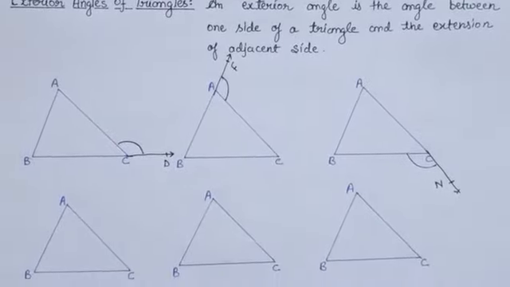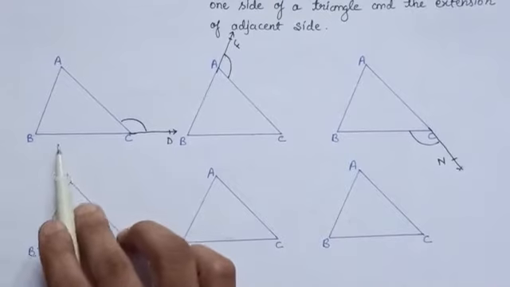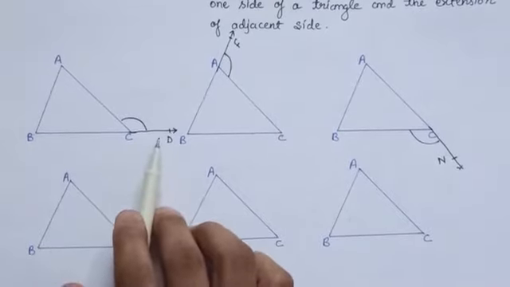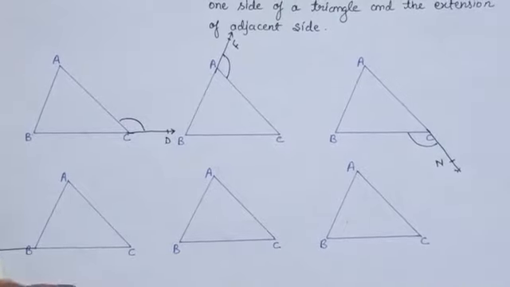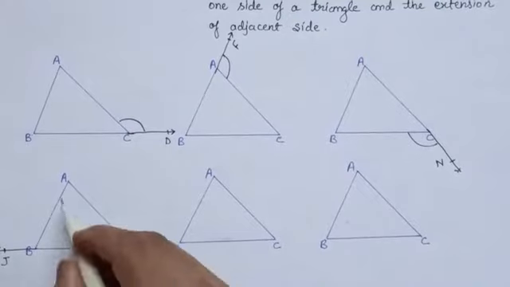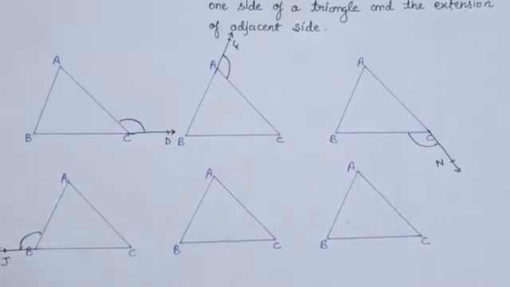Now there are some more ways to obtain an exterior angle. Here we have produced the side BC in the forward direction. If we produce the side BC in the backward direction, and let us say it is the point J, then you can say ABJ is also an exterior angle to this triangle.